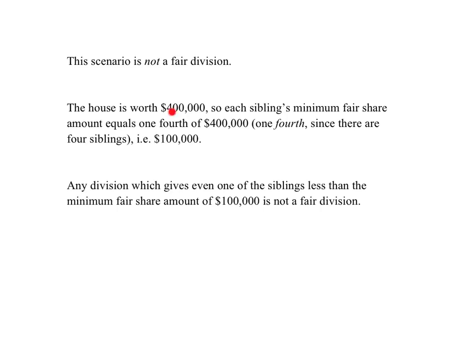The house is worth $400,000, so each sibling's minimum fair share amount equals 1/4 of $400,000. Why 1/4? There are 4 siblings. Each one is entitled to 1 share out of 4. So in other words, each one is entitled to $100,000 worth of value. That means any division which gives even one of the siblings less than the minimum fair share amount of $100,000 is not a fair division. So giving them each $90,000 does not count under our definition as a fair division.